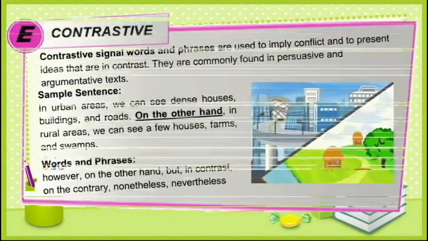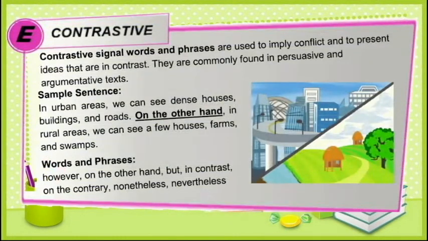Next category is contrastive. Contrastive signal words and phrases are used to imply conflict and to present ideas that are in contrast. They are commonly found in persuasive and argumentative text. It is simply a change in the direction of the writer's thought. They tell you that the author is pointing out a difference between two subjects or statements.